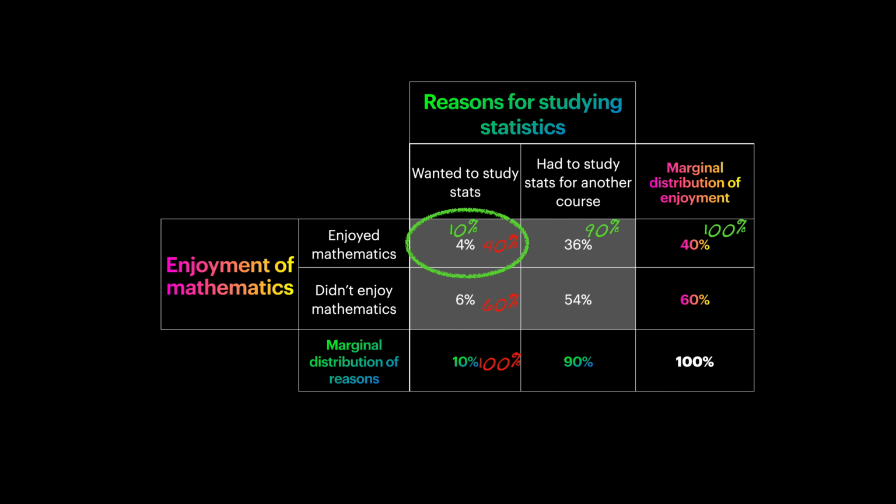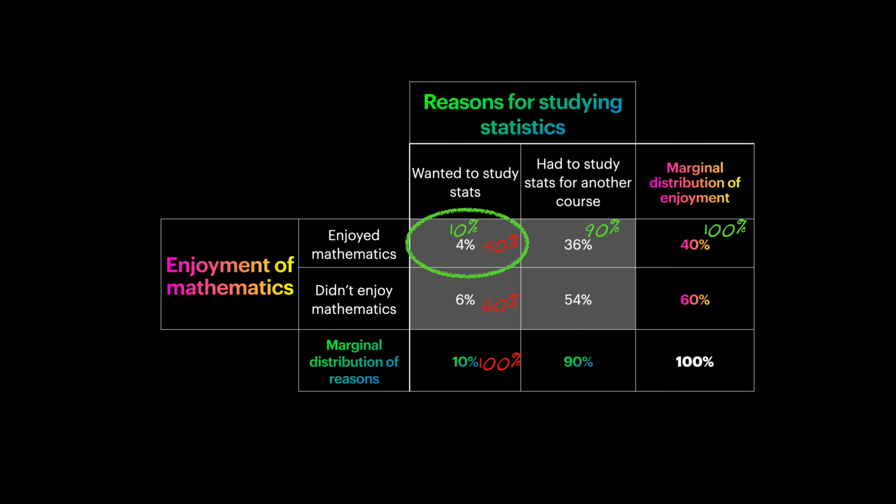The denominator is driven by what our condition is. So when we condition on wanting to study statistics, we say that 40% of students enjoy mathematics. When we condition on enjoying mathematics, we say 10% of students want to study statistics. And when we don't have those conditions, it's 4% of students.